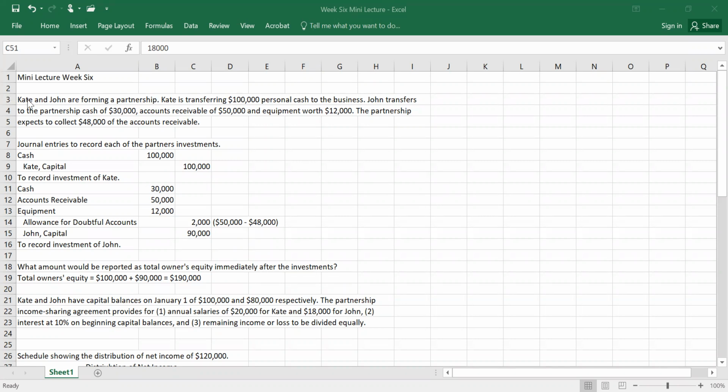So the first item I wanted to go through: Kate and John are forming a partnership. Kate is transferring 100,000 personal cash to the business. John is transferring cash of 30,000, accounts receivable of 50,000, and equipment worth 12,000. The partnership expects to collect 48,000 of the accounts receivable. We're going to look at the journal entries to record each of the partners' investments.